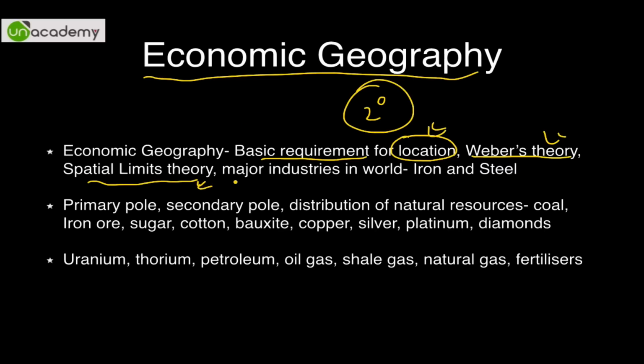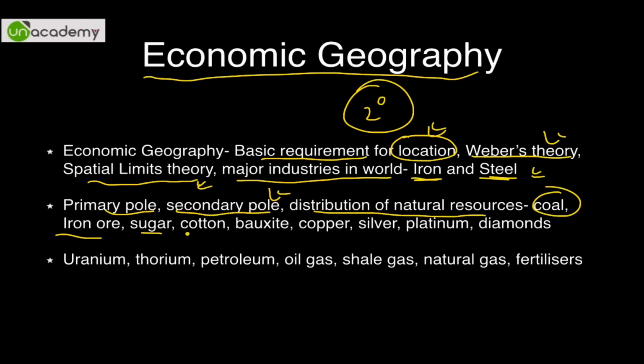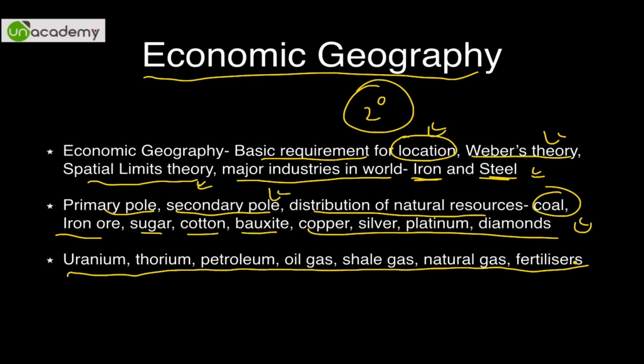Spatial limit theory, very very important. Major industries in the world, especially dealing with iron and steel. Now what is primary pole, what is secondary pole, what is the distribution of natural resources like coal, iron ore, sugar, cotton, bauxite, copper, silver, platinum, diamonds, uranium, thorium, petroleum, oil, gas, shale gas, natural gas and fertilizers. Specifically the shale gas and natural gas are becoming extremely critical.